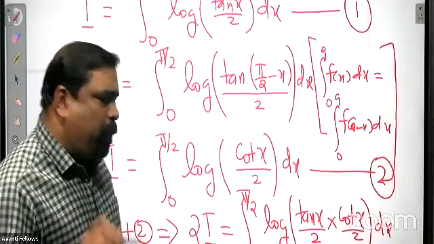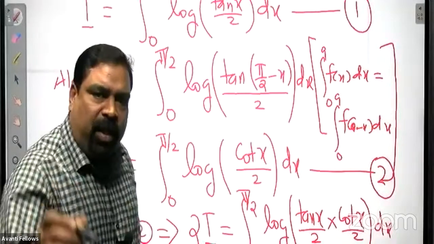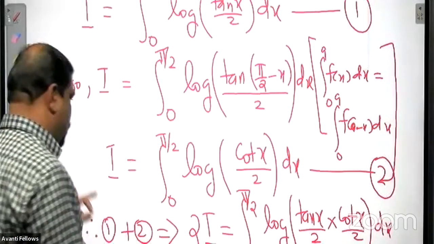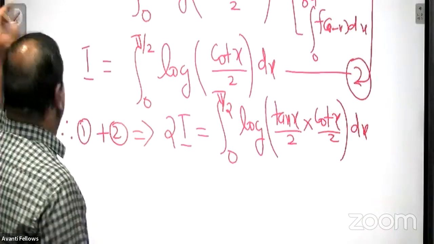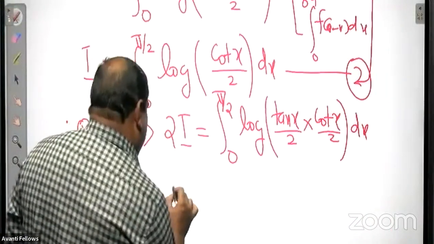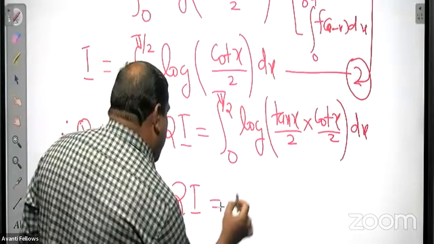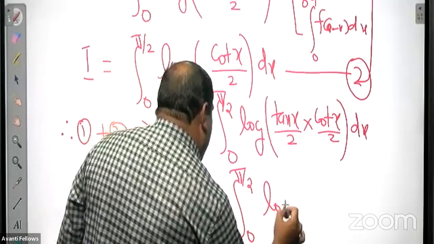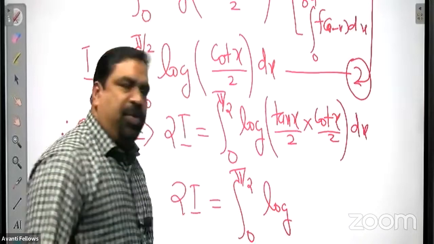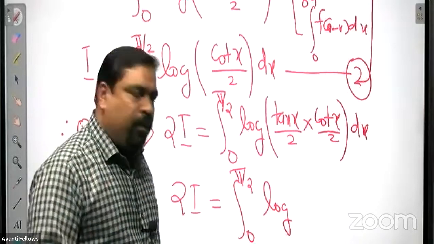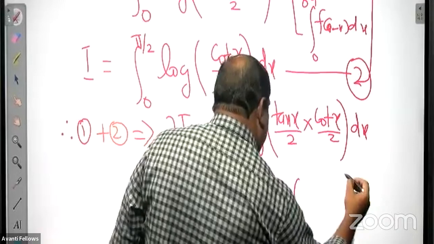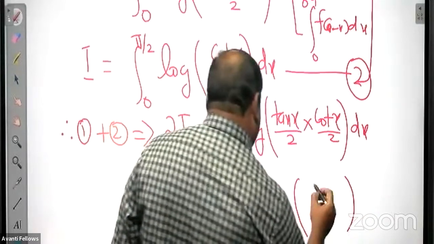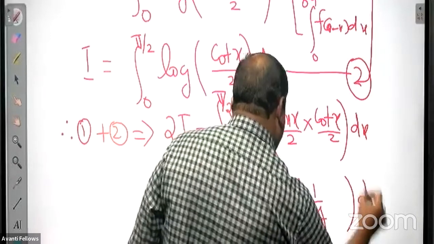We have applied the property, log x plus log y equals log of xy. So 2I is equal to the integral from 0 to pi by 2 of log of tan x into cot x by 4, and tan x into cot x is 1, simple basic trigonometry. So log of 1 by 4 dx.